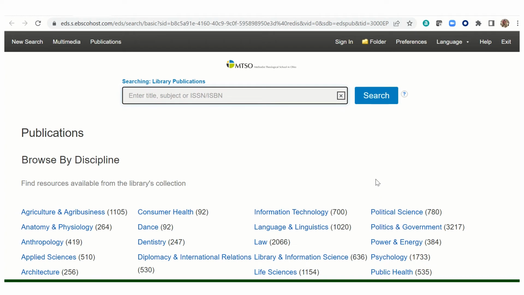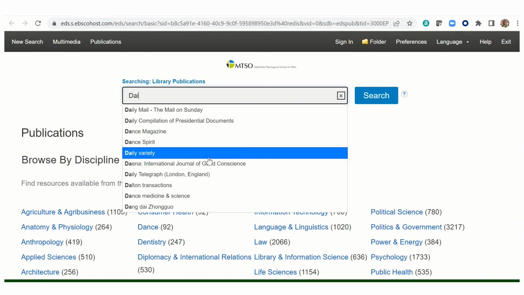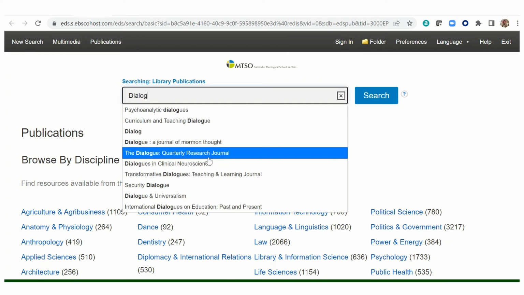Since a lot of the results in our current search example have full text, let's pretend that one of them does not, and that it is from the journal Dialogue. So when you have the title of the journal, just enter it in the search box, spelled properly.